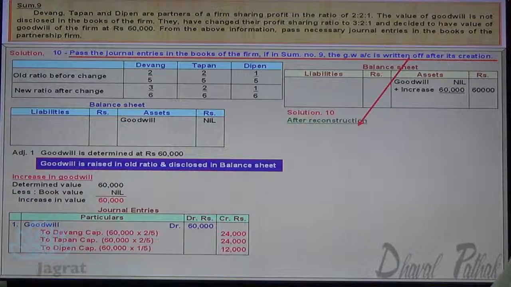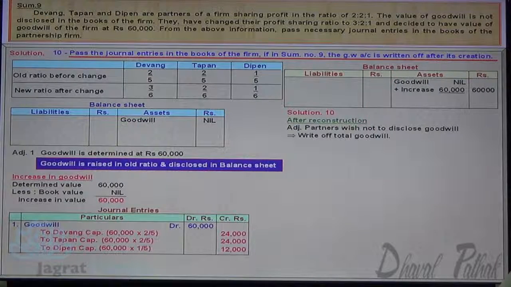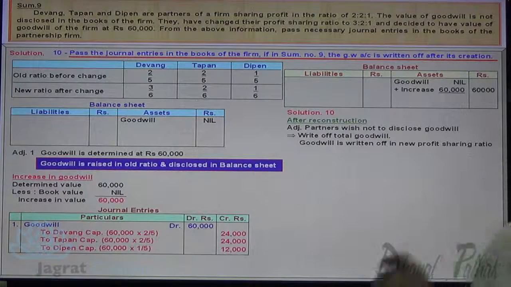After change in the profit sharing ratio, partners have decided to write off the goodwill. So adjustment that partner wished not to disclose goodwill in the books. So what you have to do? Write off the goodwill in the new profit sharing ratio.